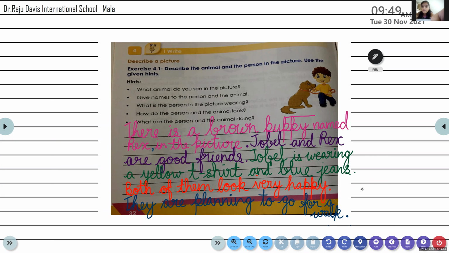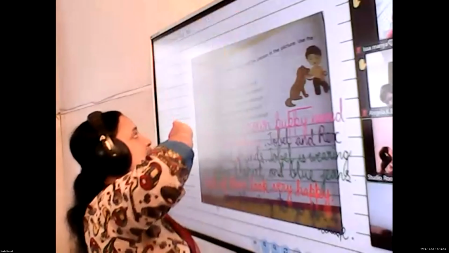Planning means making plans. Planning to go. Go for a walk. Read it one more time. They are planning to go for a walk. Yes, very good. Okay. Thank you.